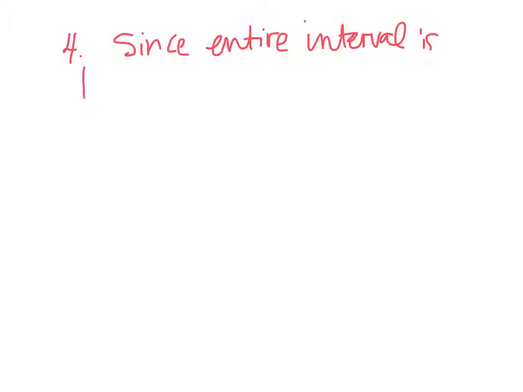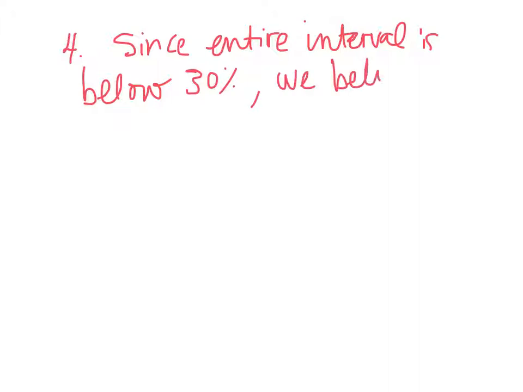So since the entire interval is below 30%, we believe that P is actually less than 30%. Okay, and you probably want to put this P in words, in context.